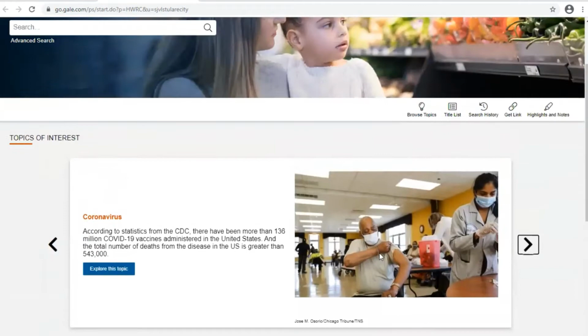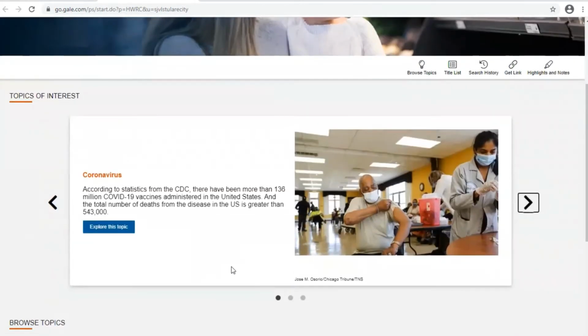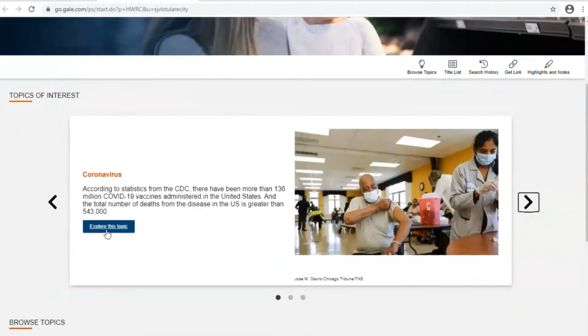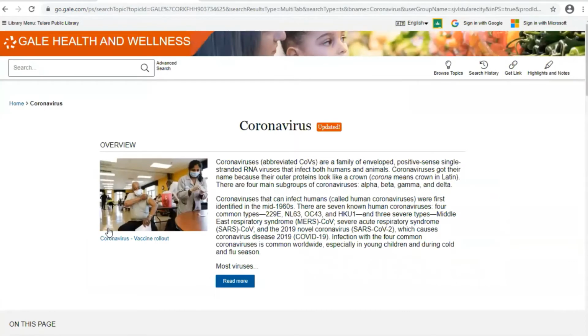So let's say we're interested in learning more about coronavirus. As I said before, you can either type it in here or you could just click right here, Explore this topic. When it comes up, you'll notice here that there's a little synopsis, a little overview of what coronavirus is about.